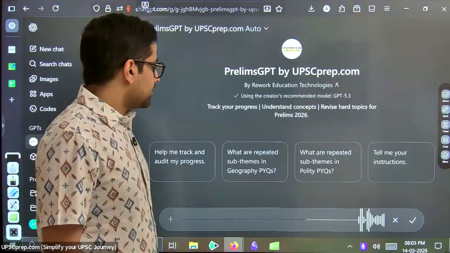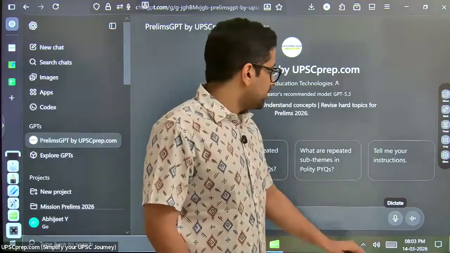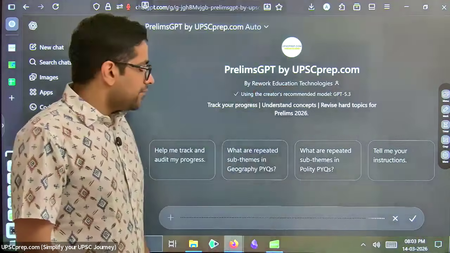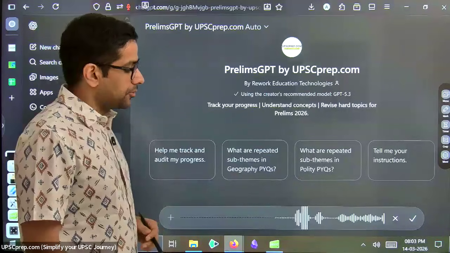What are the areas related to mapping, or rather, let me just frame it a different way. Every year in geography, there are some questions that are related to maps.